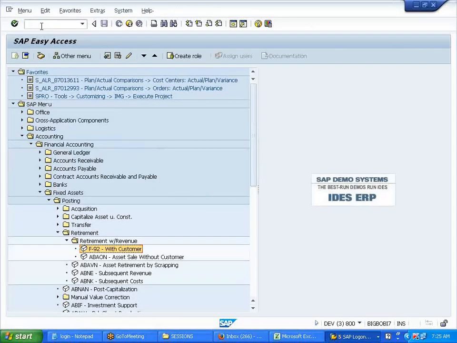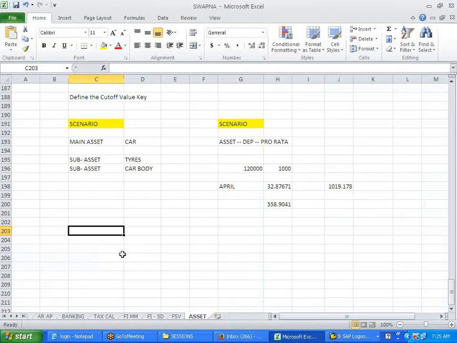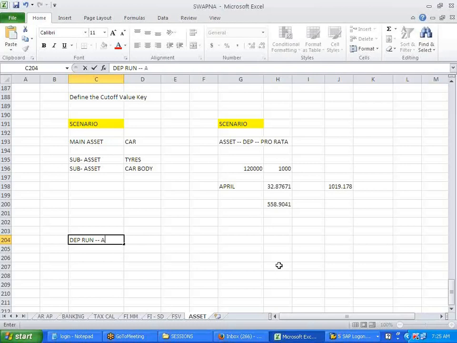Okay. So now I want to run the depreciation run. This is your month-end activity, depreciation run. Very important thing. AFAB. And the program name for this is RAPOST2000.